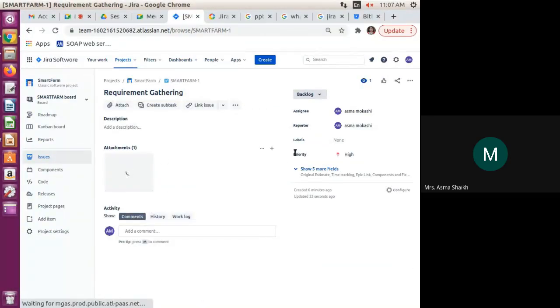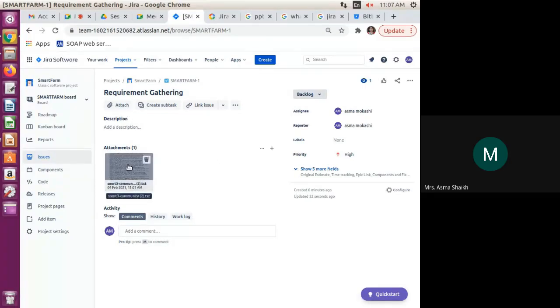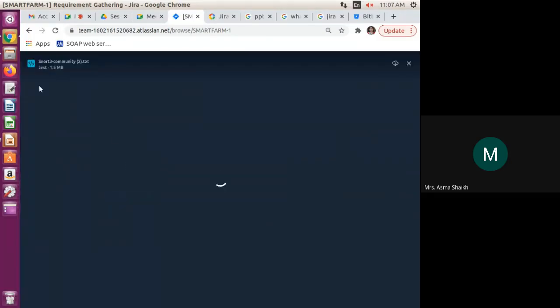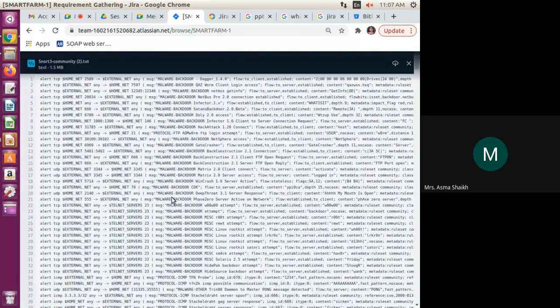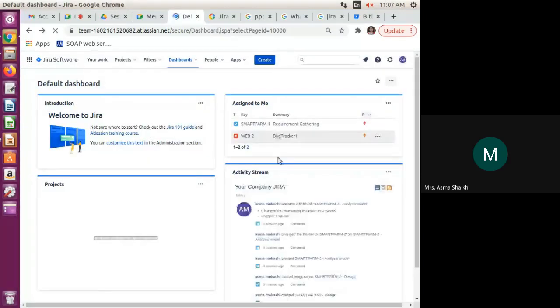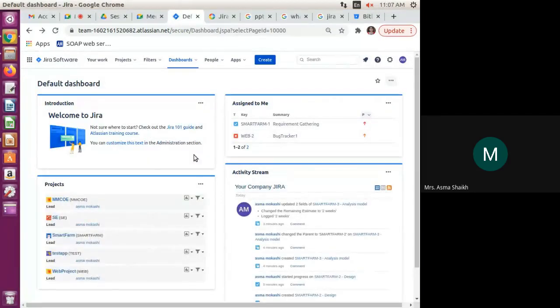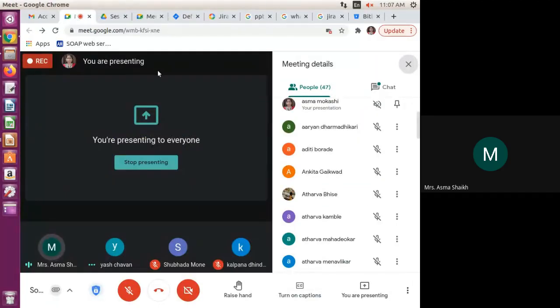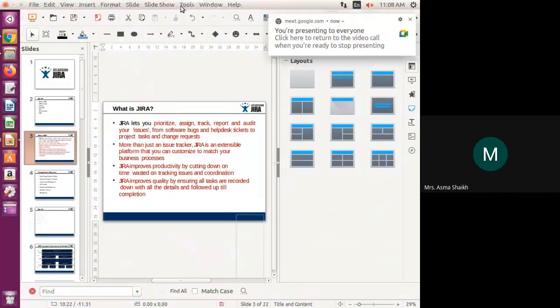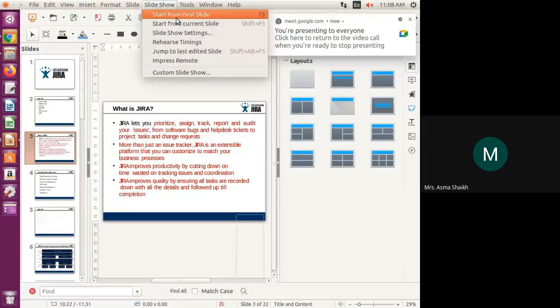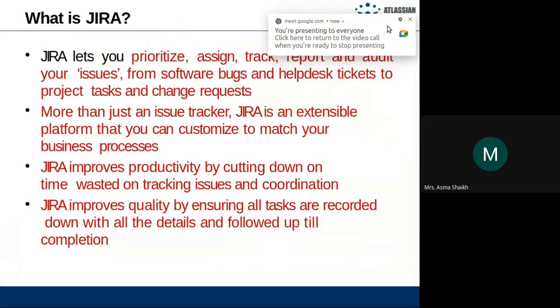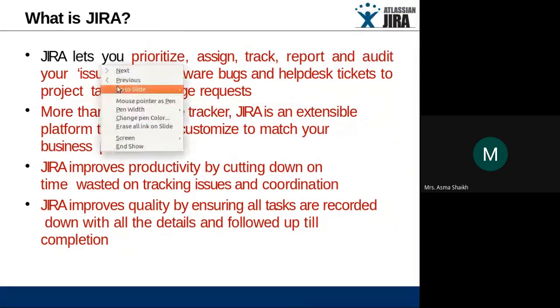So in this issue we can understand requirement gathering from here, as we have attached the text file to this. Okay, so this is all about Jira software, dear students. So now we can go for the theory concepts behind that. So we are able to understand very easily because of what we learn.